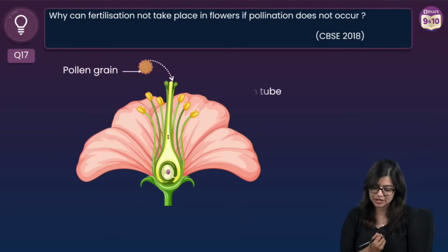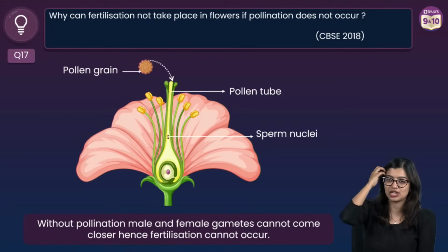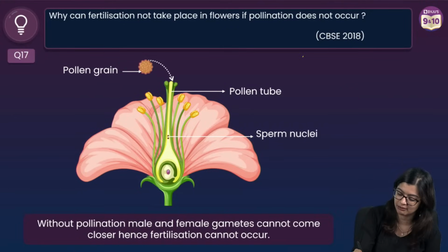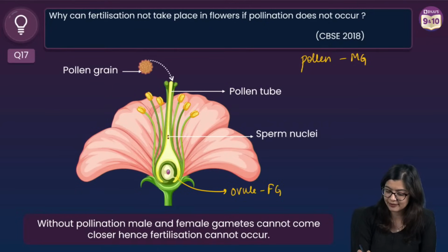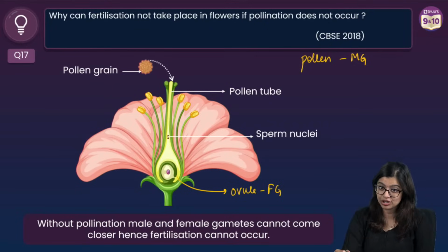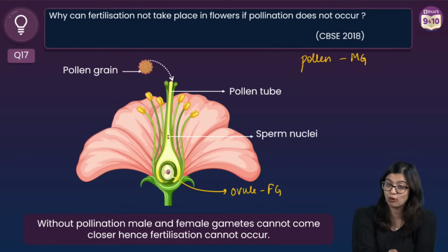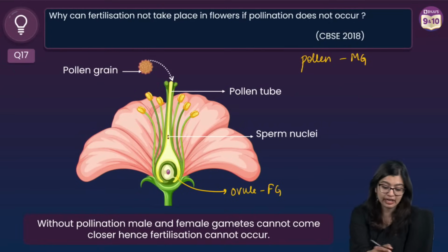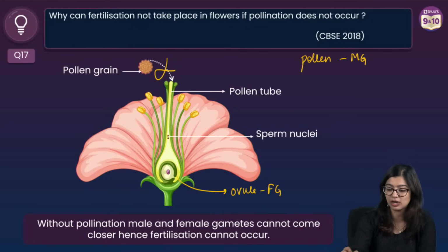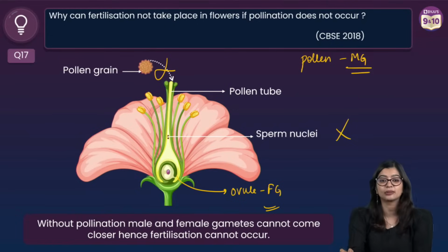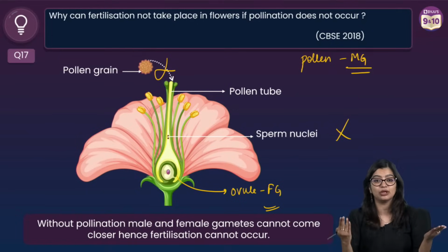See, what is pollination? We know that pollination is nothing but the transfer of pollen grains from anther to stigma. Now we know that the pollen grain carries the male gamete, right? And we know that in the ovules, the female gamete is there. If pollination does not happen, fertilization cannot take place because male and female gametes are not meeting, or they will not be able to meet.